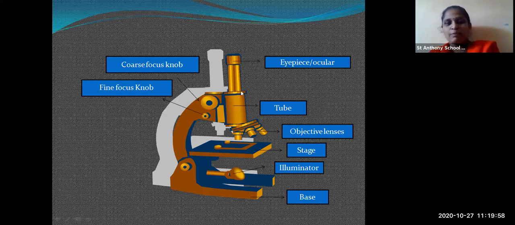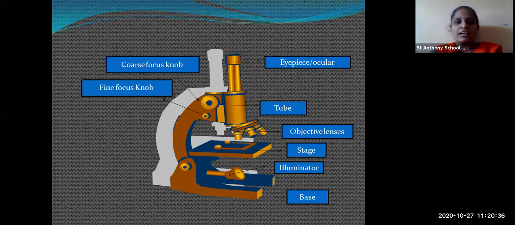Here the labeling is given. At the top you can see the eyepiece. You are supposed to close one eye, and with the other eye you see from the top of the compound microscope the slide which is placed under. Then you have a tube here, then the objective lens. This is the stage on which you put different slides, and you observe the slides with the help of the eyepiece.